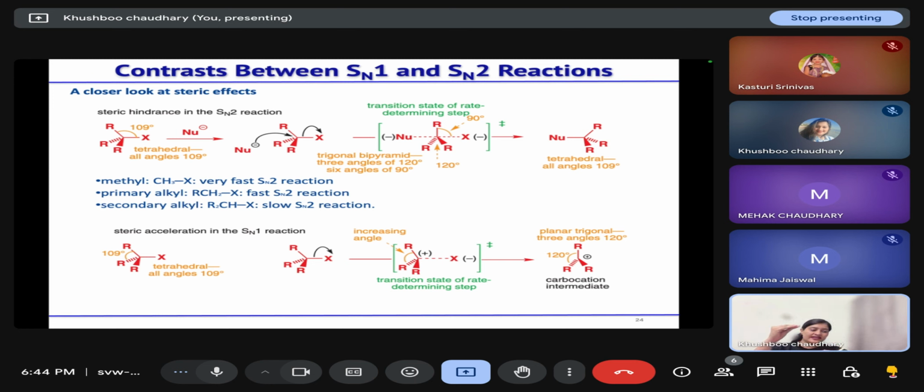On that basis, methyl will undergo fast SN2 reaction, primary alkyl will undergo fast SN2 reaction, and secondary alkyl can undergo slow SN2 reaction.